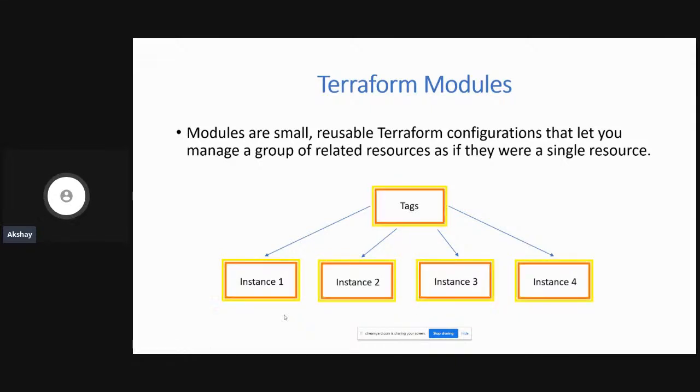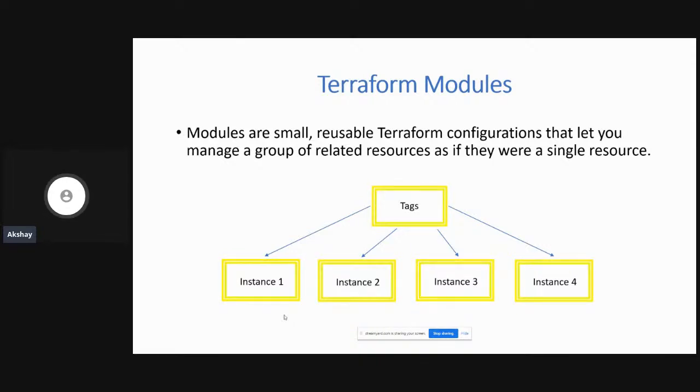So let's say, for example, me being Akshay, I am developing a Terraform module, and that Terraform module is to create an EC2 instance. So everyone over here knows that when you create an EC2 instance, you need to give an instance type as well as an AMI ID. These are the two required parameters. So what I do is I keep both as variabilized parameters, which means anyone can enter their own respective variables. And then I publish my module into the Terraform registry.